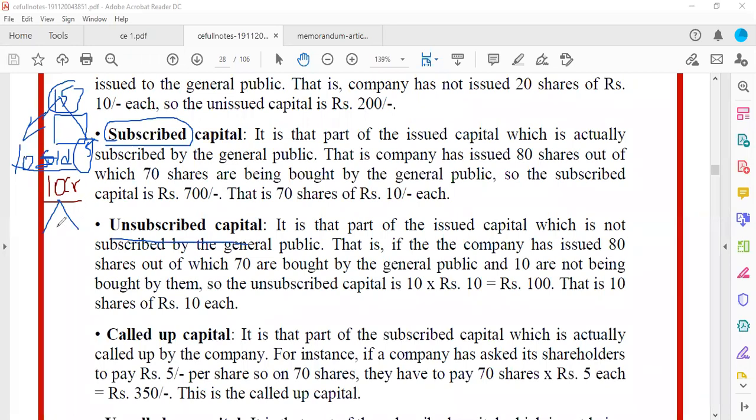Now let us understand this from the company's point of view. Out of the 10 crore that is being issued, let us say people have bought shares. Now for this 10 crore of shares, let us understand with an example of each share. I think that will help you understand it better. Now 10 crores means, let's say each share is 1000 rupees. Okay, each share is 1000 rupees.